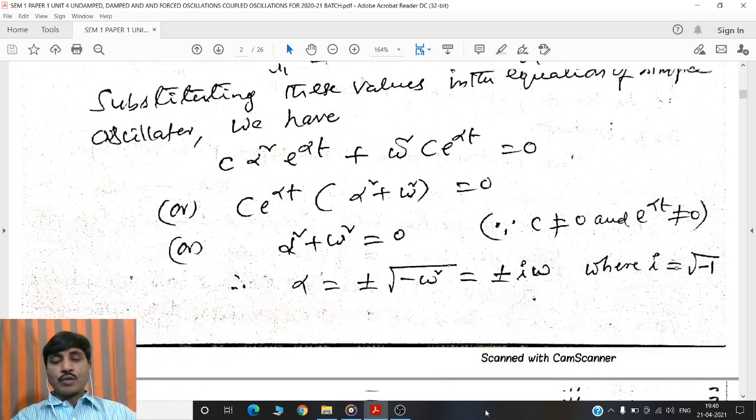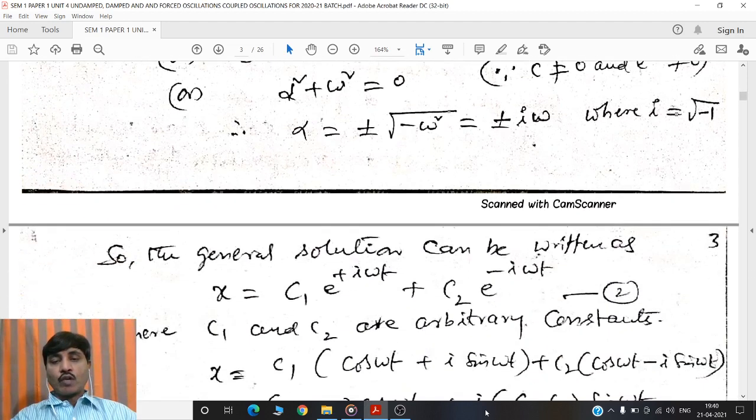Therefore, alpha is equal to plus or minus square root of minus omega square, is equal to plus or minus i omega, where i is equal to square root of minus 1, imaginary number. So, the two possible solutions of differential equation are x is equal to c into e power plus i omega t and c into e power minus i omega t.